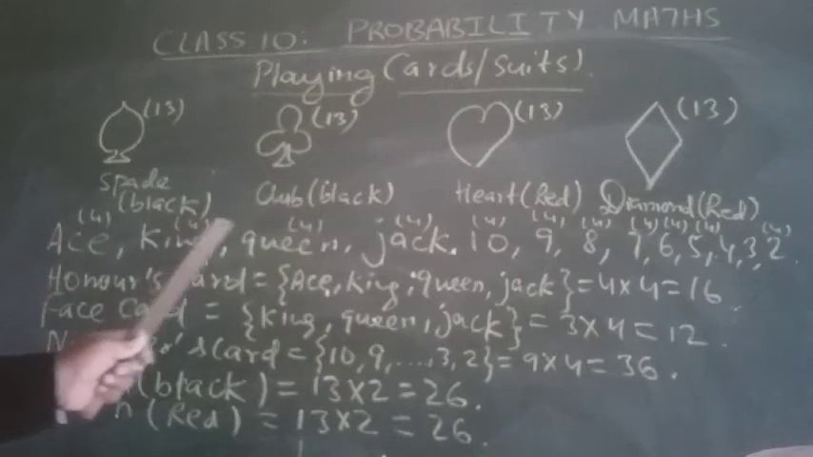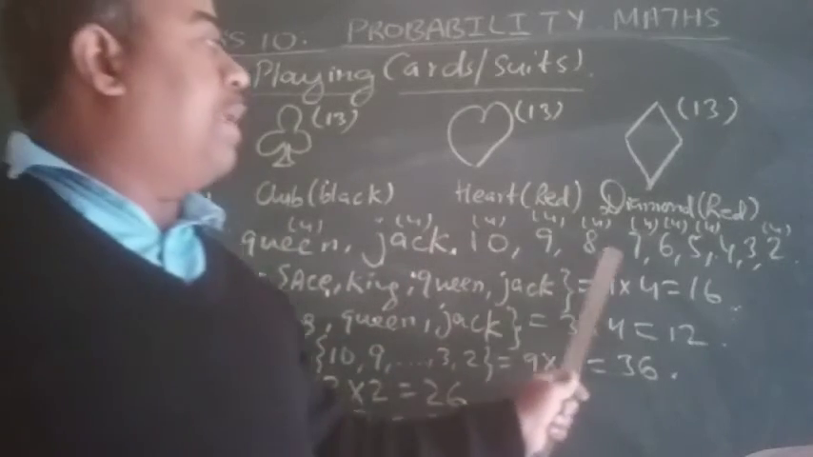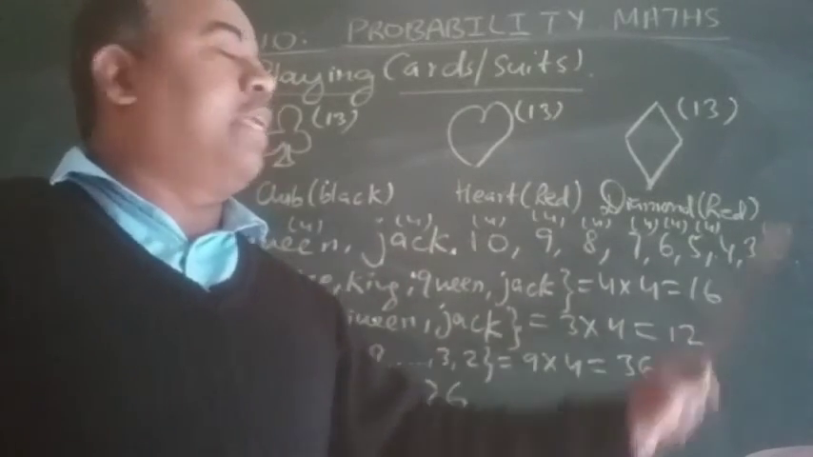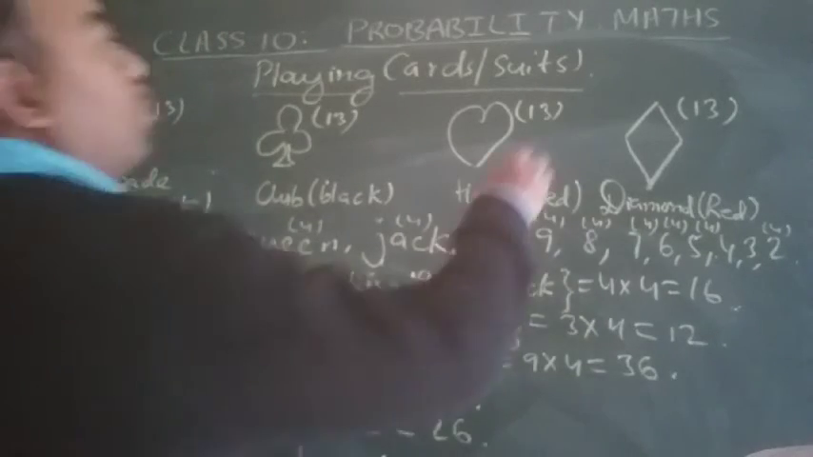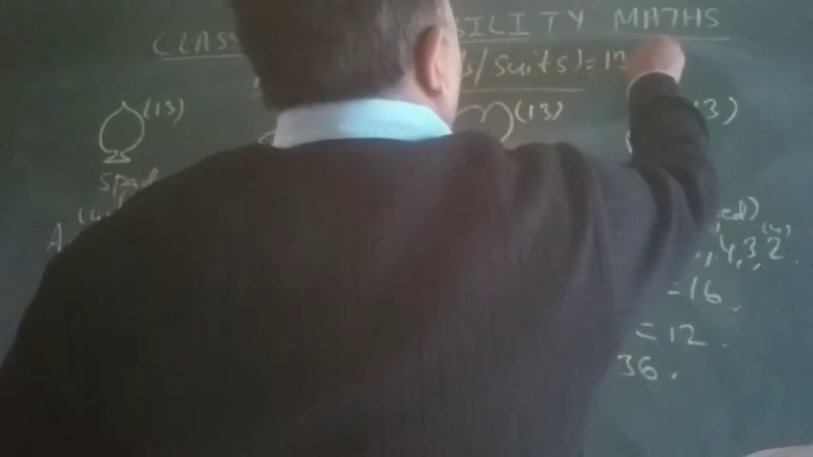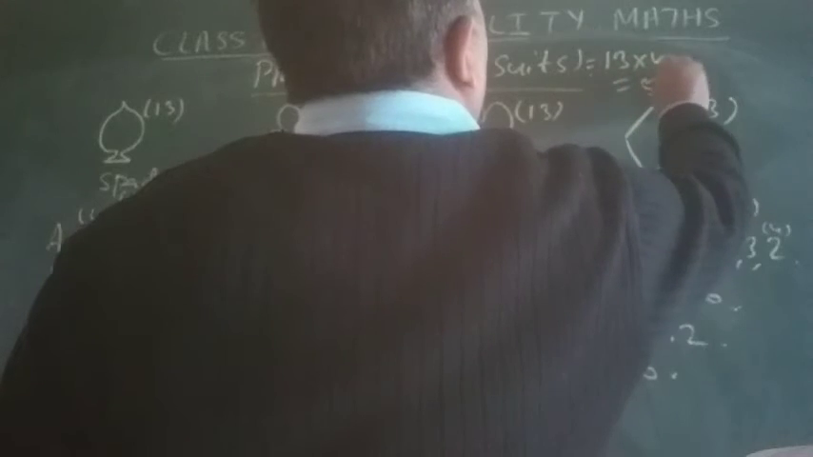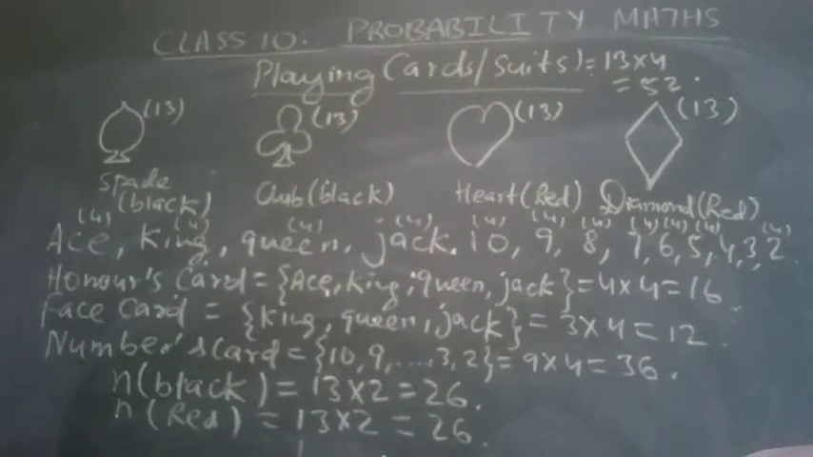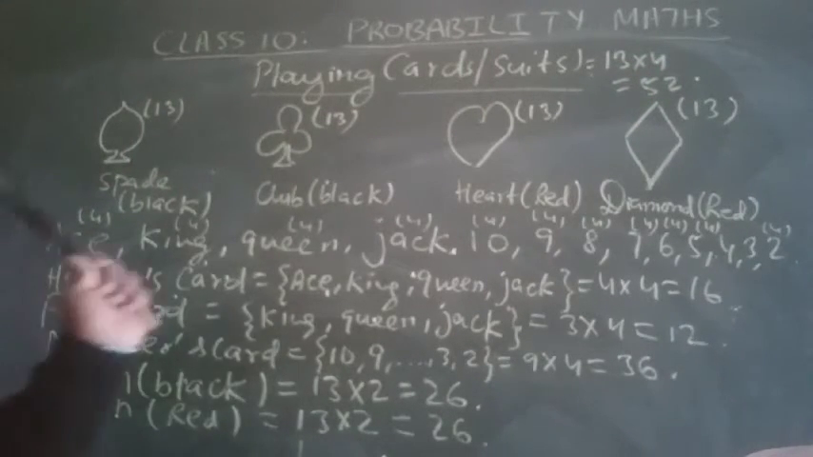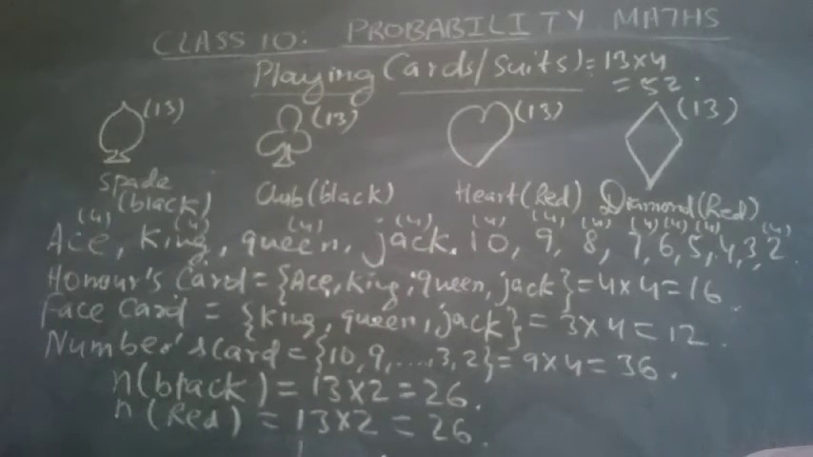So there are 1, 2, 3, 4, 5, 6, 7, 8, 9, 10, 11, 12, 13. 13 cards are there. So total cards are 13 for each suit, making 52 cards. Clear? Like this. This is the total introduction of playing cards.